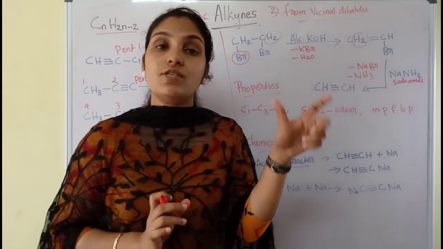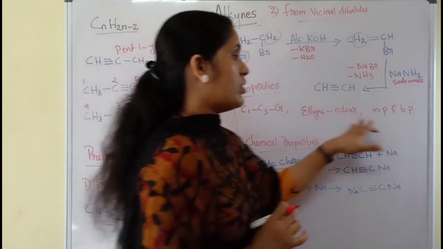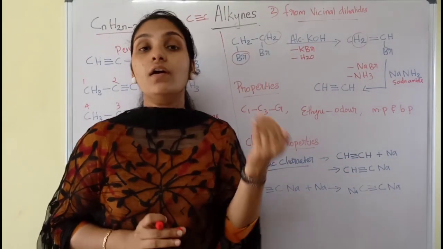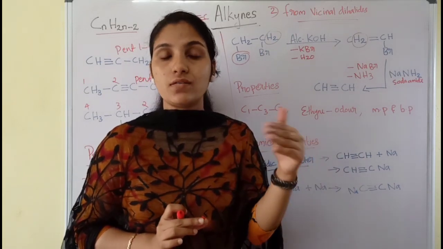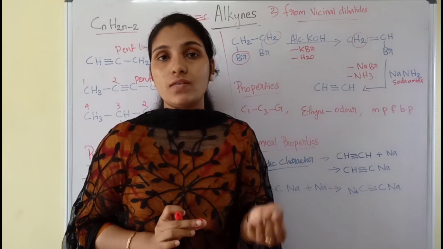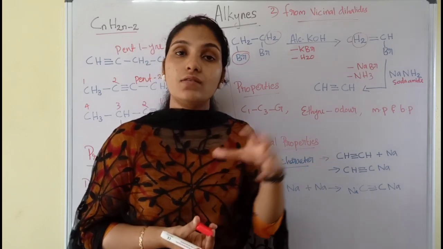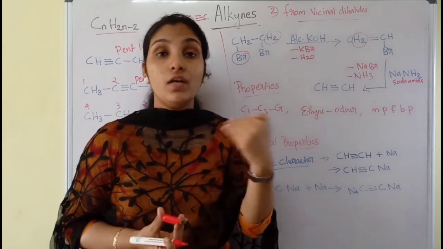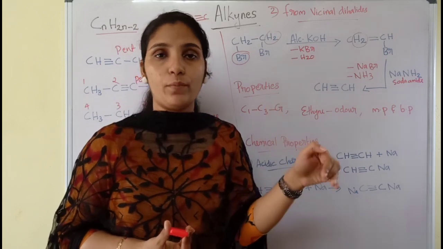A particular smell is there for ethyne. And what about the melting point and boiling point of alkynes? As the number of carbon atoms increases, the melting point as well as the boiling point increases. That means it purely depends upon the molecular mass. Definitely, as the number of carbons increases, molecular mass will increase. Therefore, that leads to an increase in melting point and boiling point.